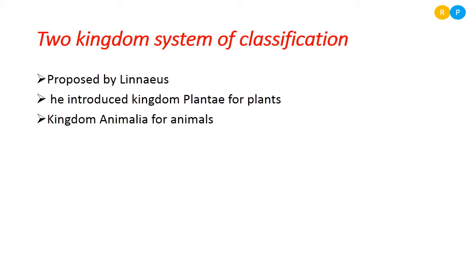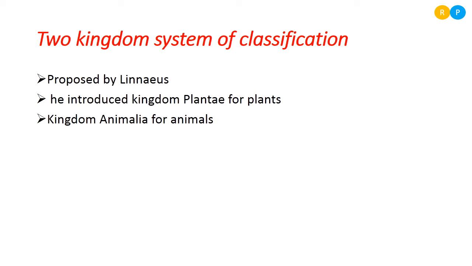He observed some features in plants: plants are non-motile and plants are able to synthesize their own food material. Understood? Because they are autotrophic, they have chlorophyll pigment, and because of that, they are not dependent on other organisms like us. Clear? Based on this, all kinds of plants, whether terrestrial or aquatic, are placed by Linnaeus under kingdom Plantae.